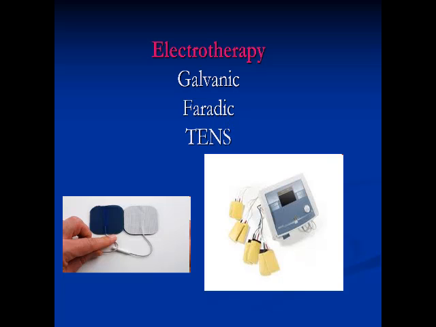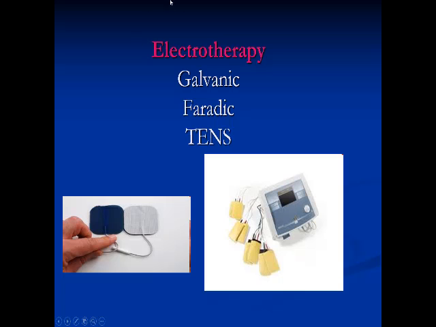The contraction and relaxation will allow to improve to some extent the muscle wasting, and for sure it helps the metabolism through increased blood supply. The last type in electrotherapy is TENS. This is transcutaneous electrical nerve stimulation. In TENS, it is used mainly to cause analgesia, as it stimulates the sensory component of the nerve to decrease the pain.